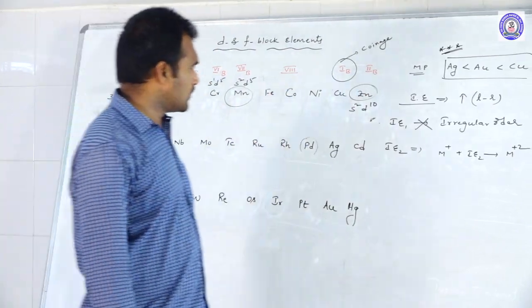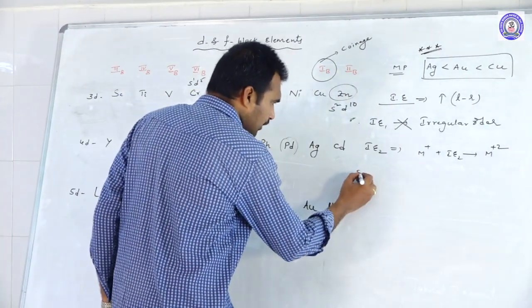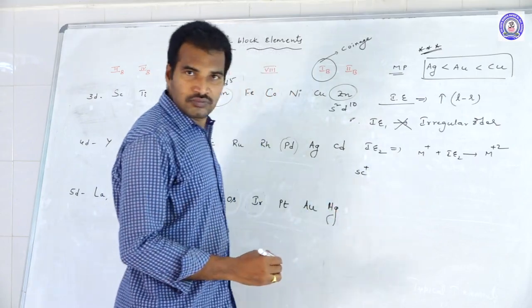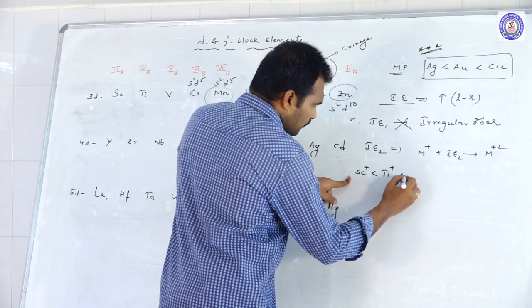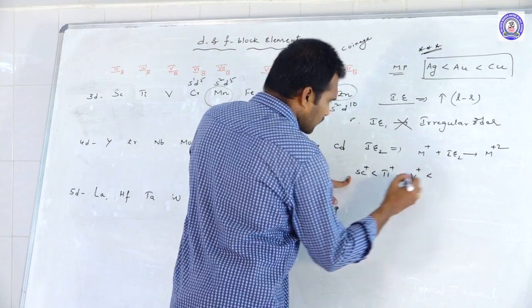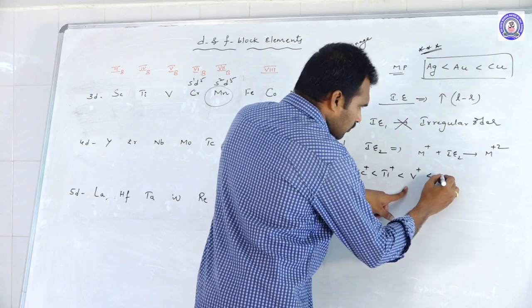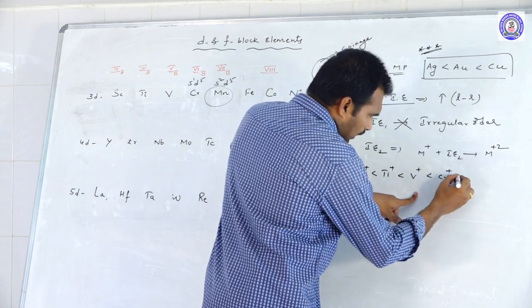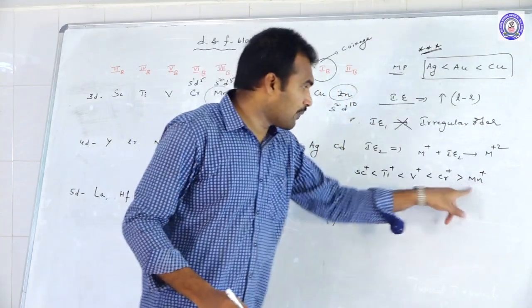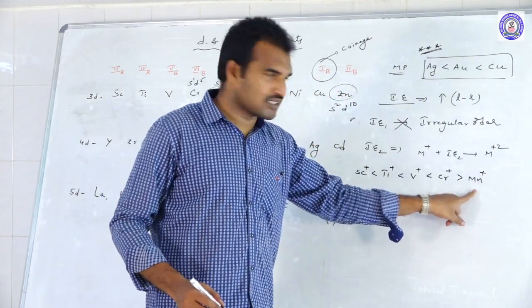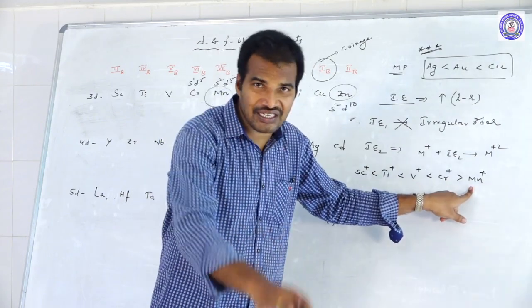So the order will be, see how I am writing: Sc plus lesser than Ti plus lesser than V plus lesser than Cr plus greater than Mn plus. See that chromium and manganese, among chromium and manganese, which is having the highest? Chromium, definitely. Why? Because manganese is having the least.